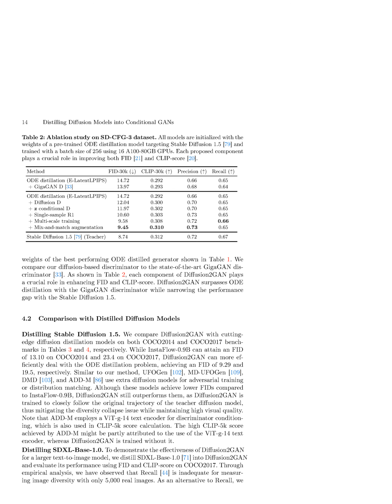Section Summary. In this section, we conduct an ablation study on different distance metrics for ODE distillation training, including MSE, pseudo-Huber, LPIPS, latent LPIPS, and E latent LPIPS. We find that using perceptual losses like LPIPS and E latent LPIPS significantly improves FID scores in ODE distillation tasks, hinting at the potential of noise-to-image translation. Additionally, our Diffusion 2 GAN model outperforms ODE distillation with the GAN discriminator and narrows the performance gap with Stable Diffusion 1.5, showcasing its efficiency in handling the ODE distillation problem.